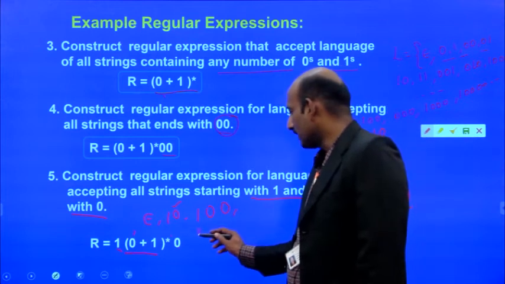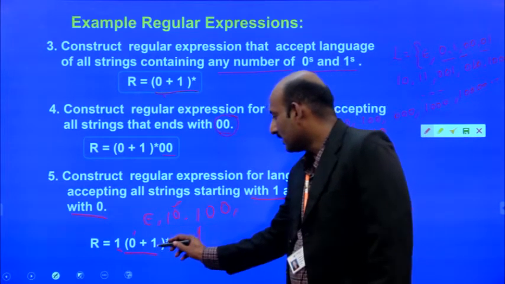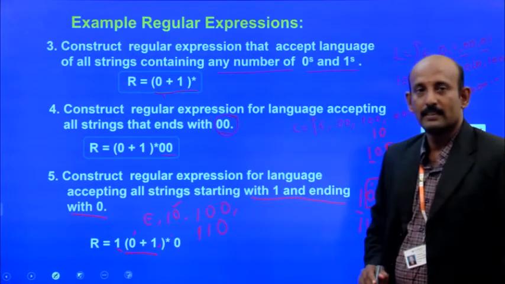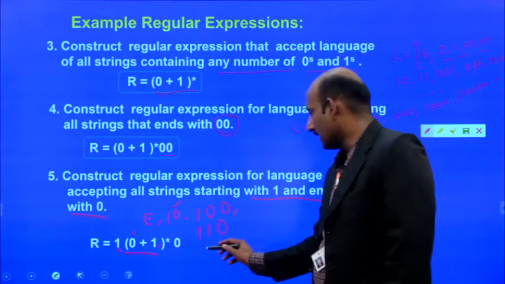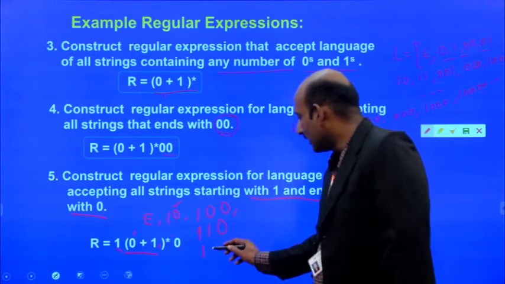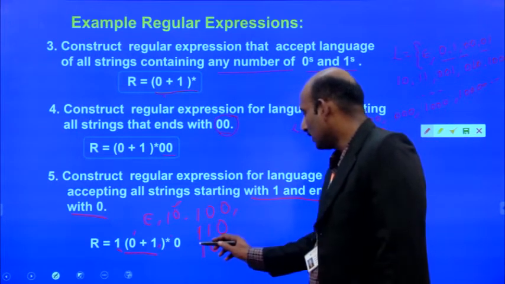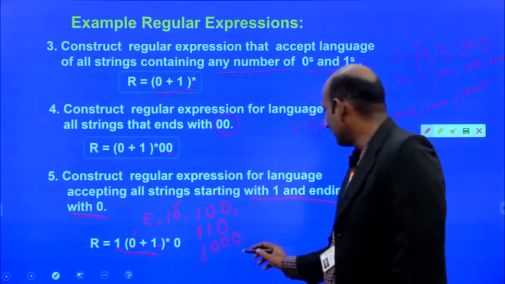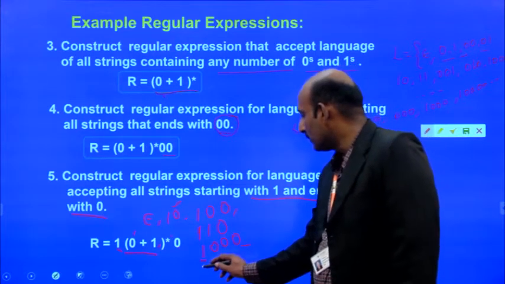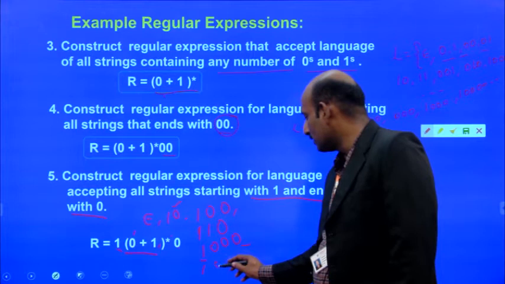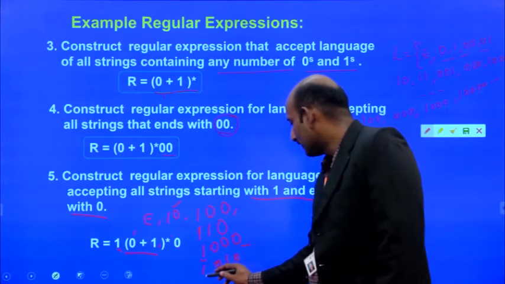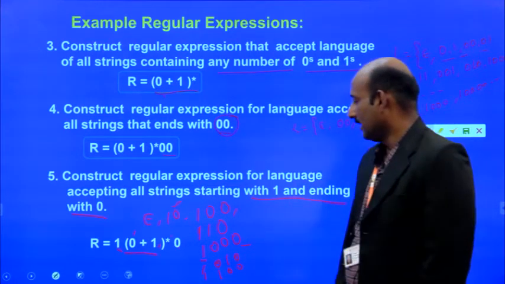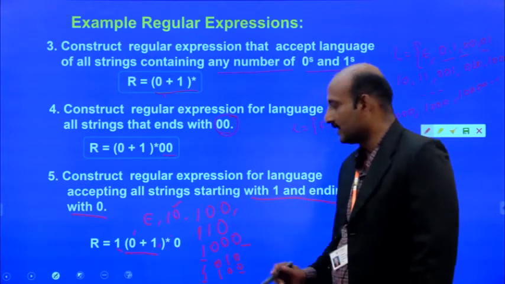Similarly, we go for starting with 1. Now I take this one, second position 1, and ending with 0. Similarly, starting with 1, I may take two zeros followed by another 0. So beginning with 1 and ending with 0, we can generate the possible strings: 10, 110, 100, likewise beginning with 1 and ending with 0.